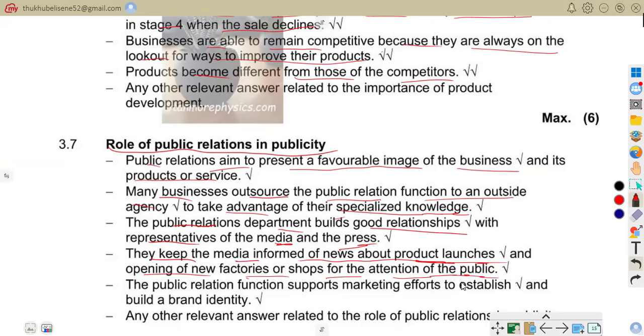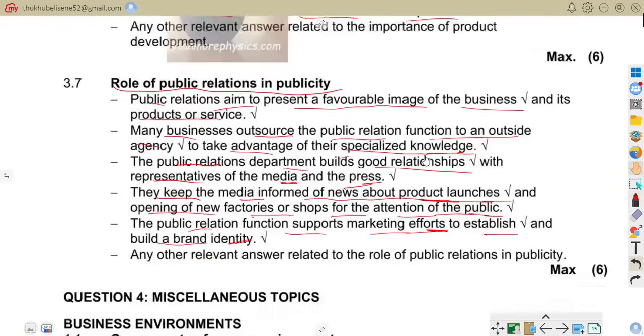Also, the public relations function supports marketing efforts to establish and build brand identity. So that is that, Grade 11s.